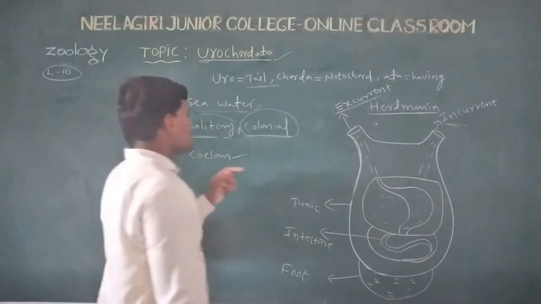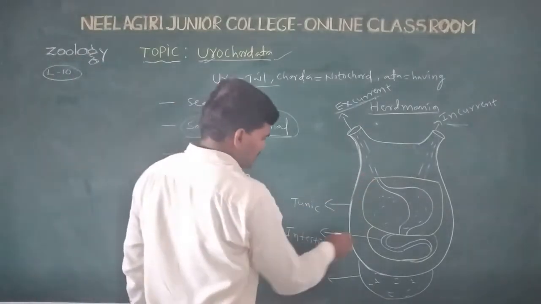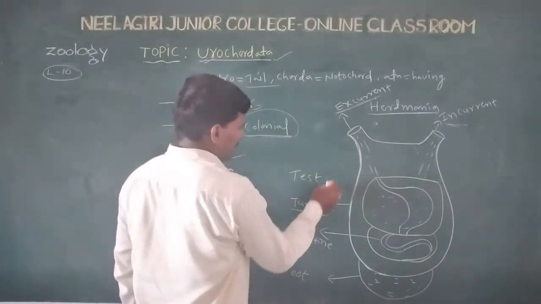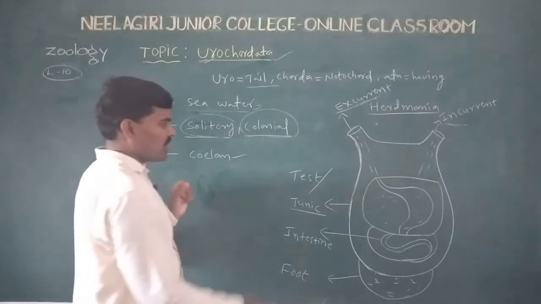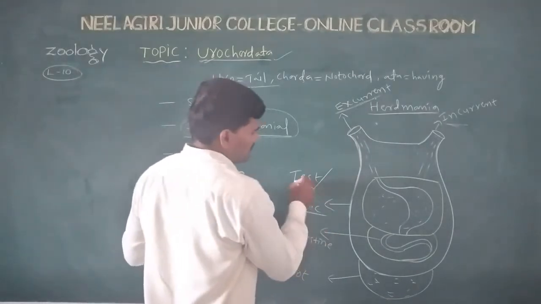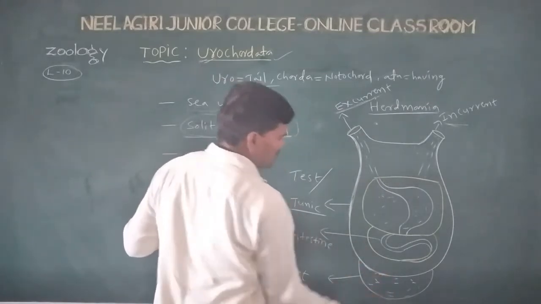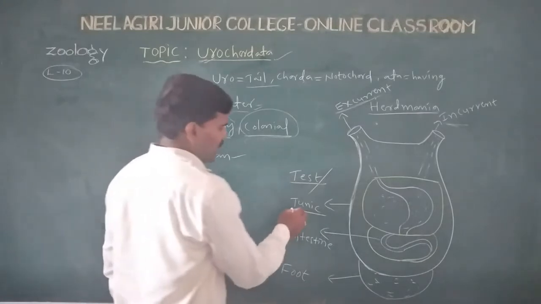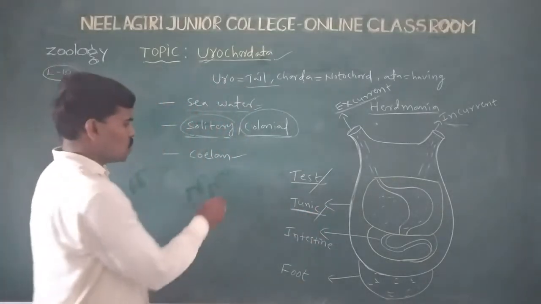The outer surface of these animals is covered by the test or tunic layer. The layer that surrounds the animal's outer surface is called the test or tunic layer. Hence the name tunicates.